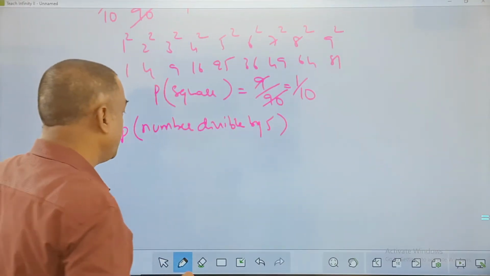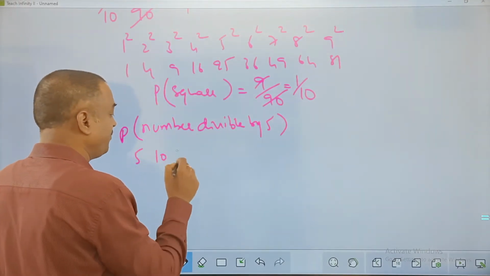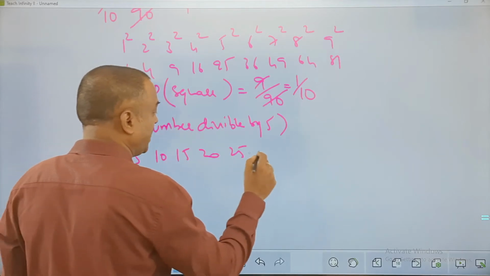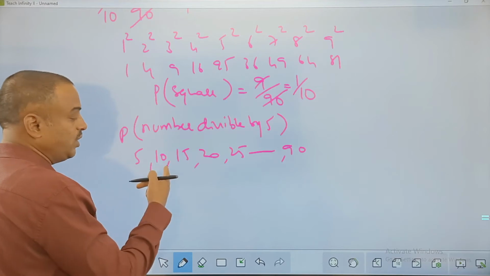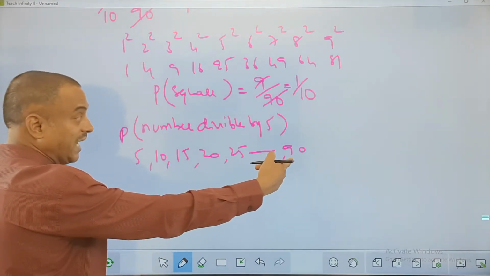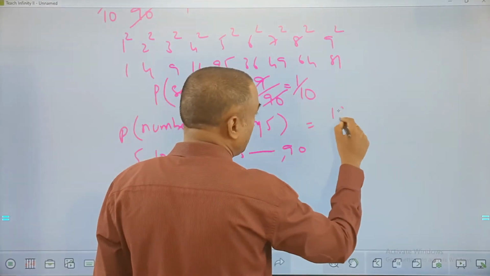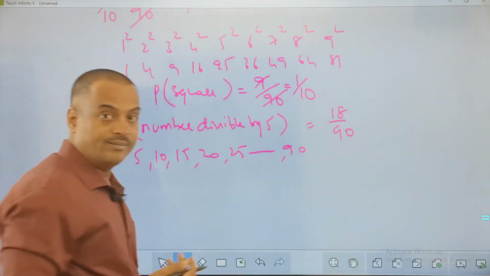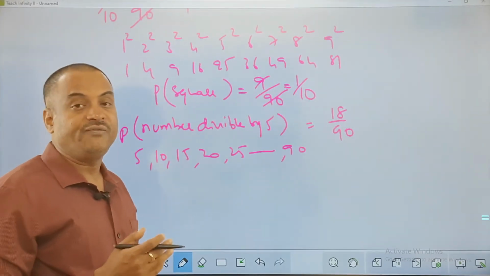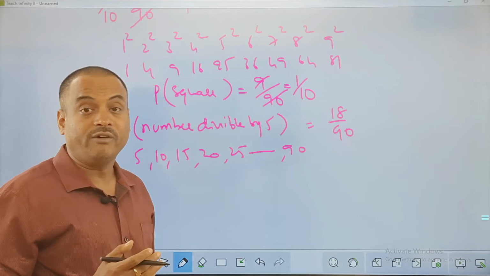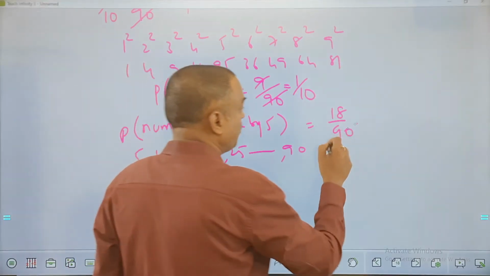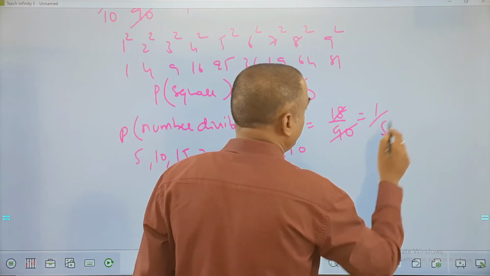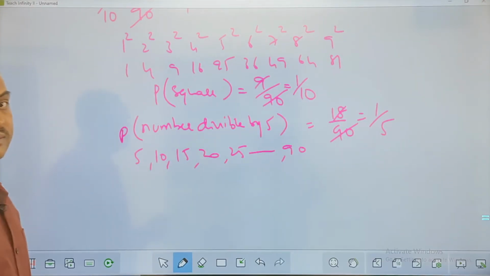So what are the numbers we have here? We have 5, 10, 15, 20, 25, so on up to 90. This is 5 into 1, 5 into 2, 5 into 3, up to 5 into 18. So favorable are 18 out of 90. Or you can say every fifth number is a multiple of 5. So 90 divided by 5 will give you 18. So my answer to this is 1 by 5, the required answer.